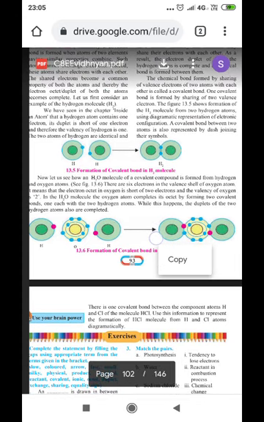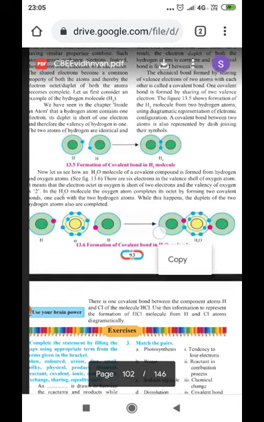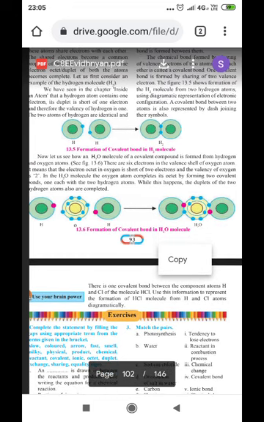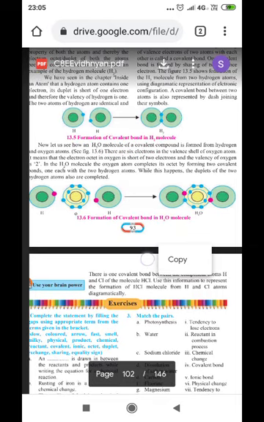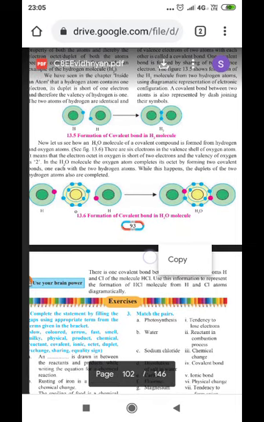You can see the picture here: hydrogen, one electron, they are being shared, and now the outermost orbit of each of the hydrogen contains two electrons, and therefore both the hydrogen atoms are stable in a duplet form. This is an example of a duplet. Now, for the octet form, they have given another example.